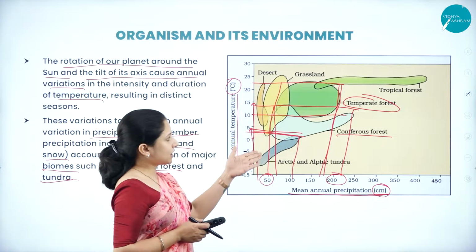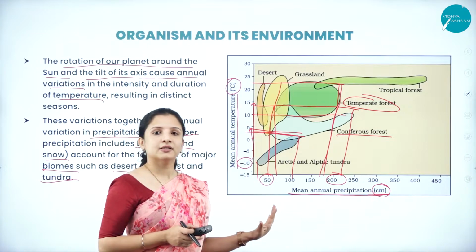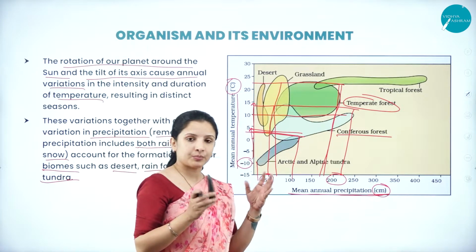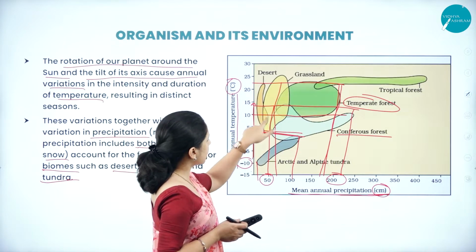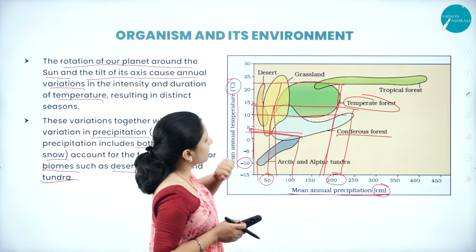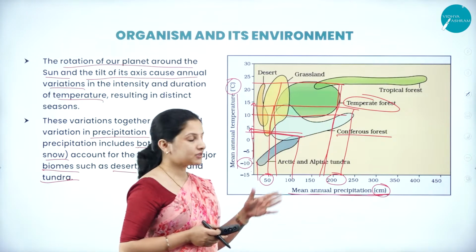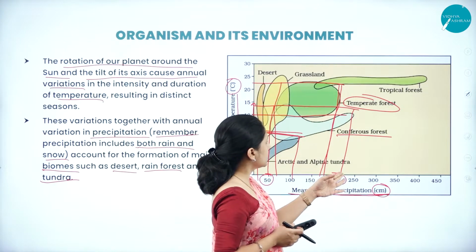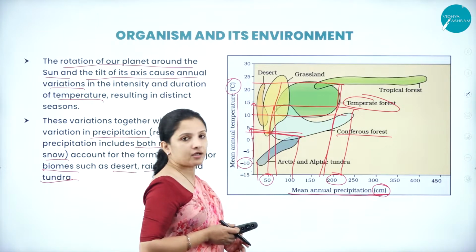The temperature is also not extreme, and the rainfall is moderate, so such forests are called temperate. In parts of the earth with a temperature of about 10 to 25 degrees and precipitation between 50 and 170 or 190 centimeters, they will have temperate forest.